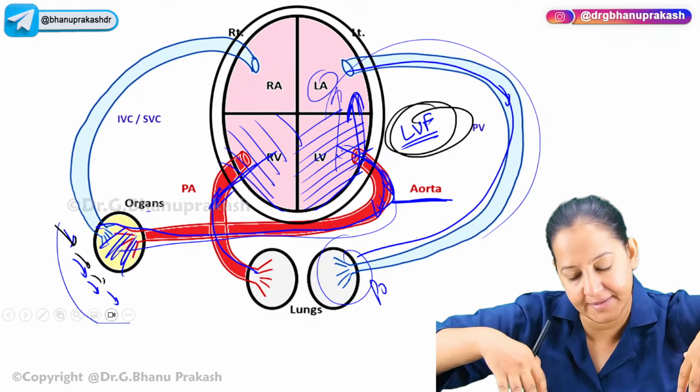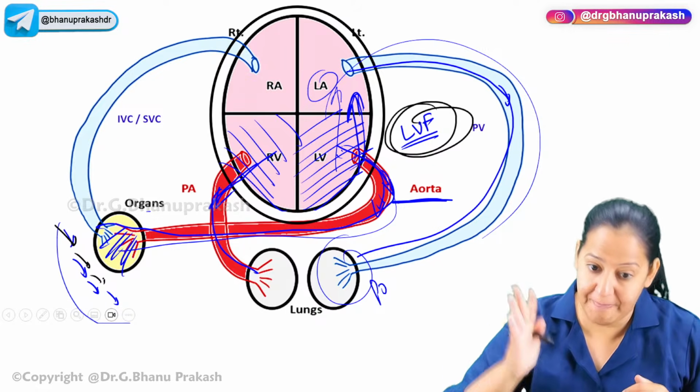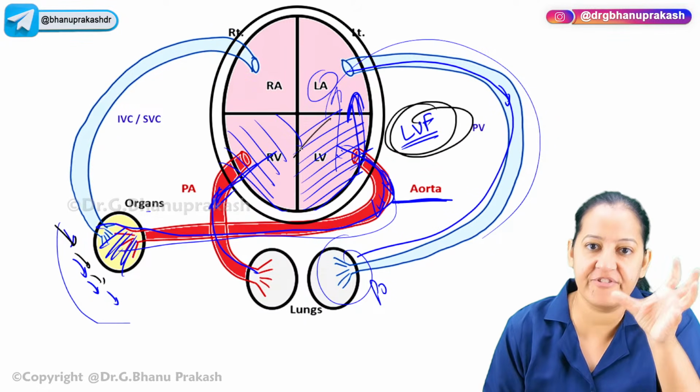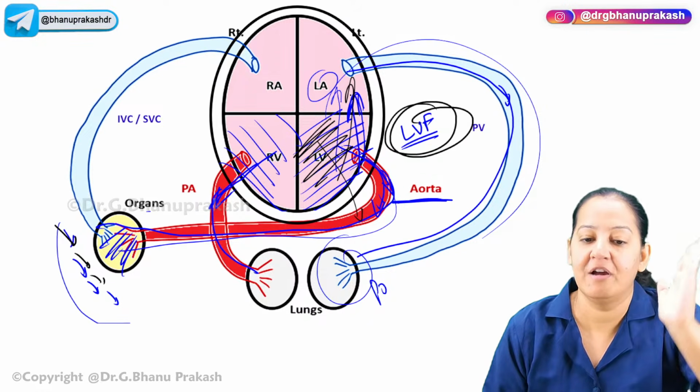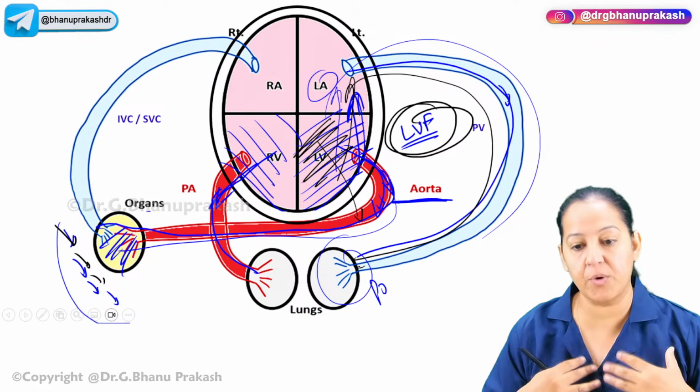So the person is very lethargic, fatigued, and blood is going backward. Since it is not going forward, the left ventricle is not pumping. Imagine the left ventricle is not pumping, so blood is not going forward, it is going backward. Via backward, it is accumulating in the lungs and causing dyspnea.